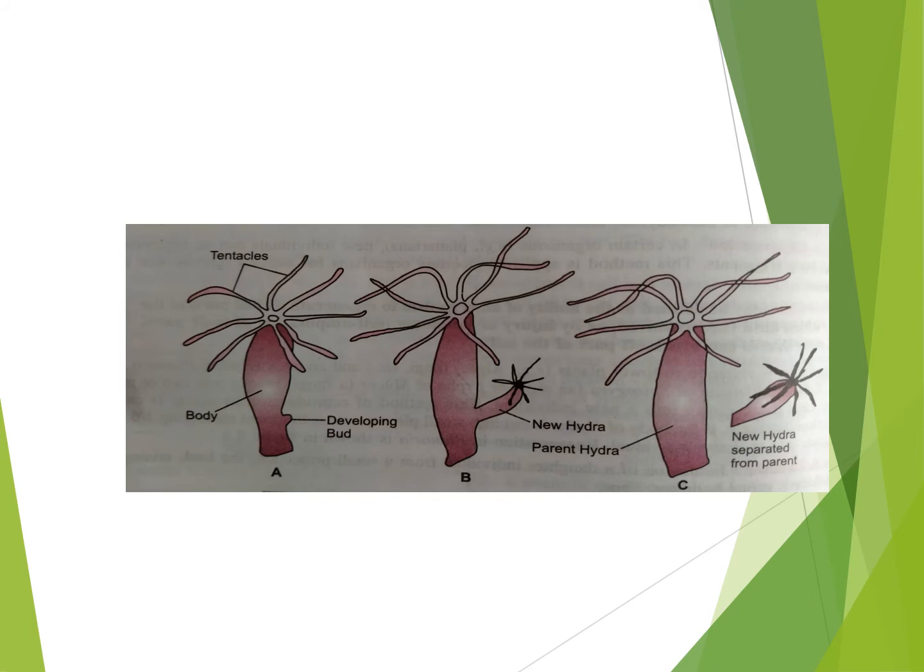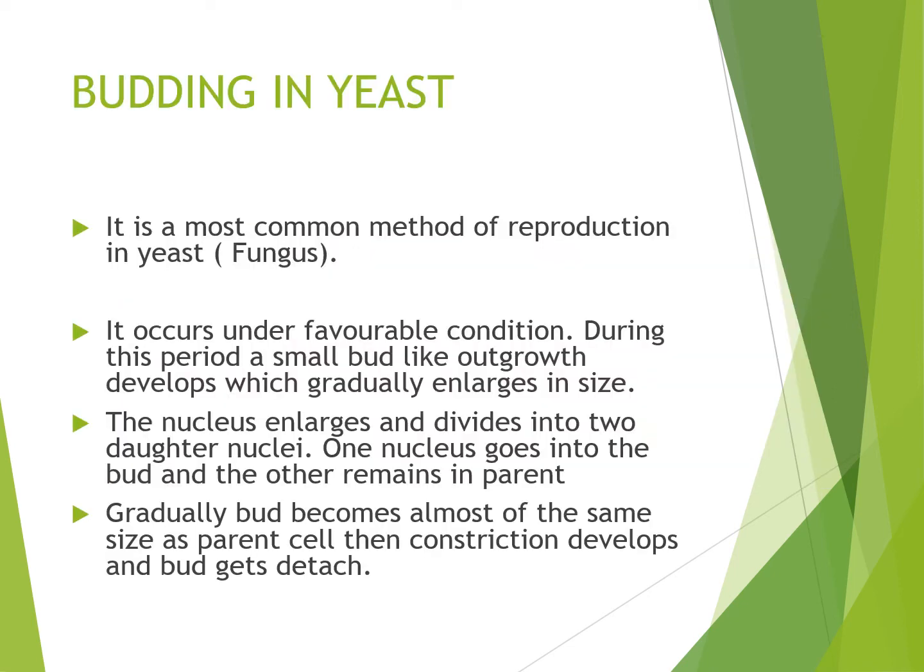This is the example of hydra also. In hydra, you can see in the diagram, first a small outgrowth develops, which grows in size and finally detaches from the parent body and matures, just like budding in yeast, which I already explained.